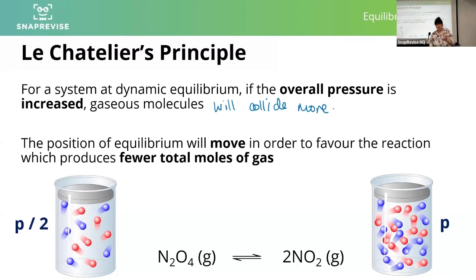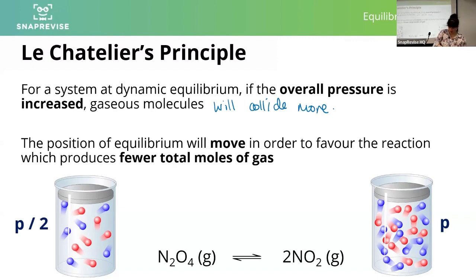How do we know this? What principle does this come from? This comes from the idea that we learn that 1 mole of an ideal gas will take up 24 decimetres cubed of space. 2 moles will take up twice that space if allowed to do so at room temperature and pressure. So the more moles of gas you have, the more space they are trying to take up, and therefore the higher the pressure. So more moles of gas equals higher pressure. So if we've increased the pressure, Le Chatelier's system is trying to decrease the pressure again, so it's going to move to the side with fewer moles of gas to reduce that pressure again.